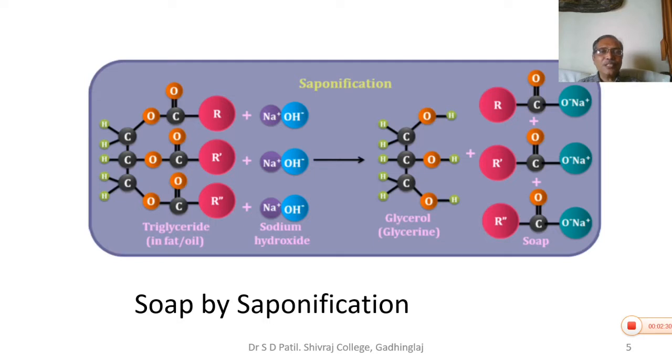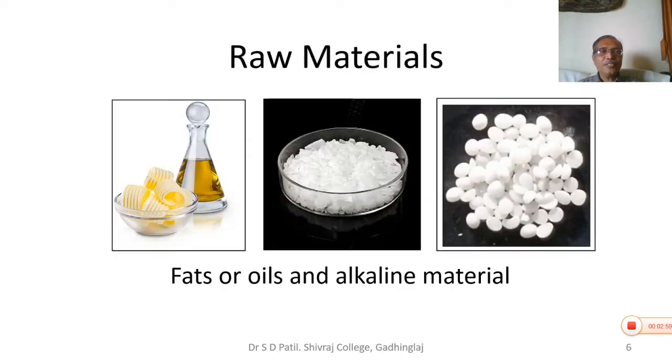During saponification, the triglyceride, a triester of glycerol, undergoes reaction with a suitable alkali, and we get a soap molecule and a byproduct which is glycerol. So this reaction is saponification. The earlier reaction was just neutralization. In the second reaction, your raw material is oil or fat, and again alkali is required. The particular reaction is saponification because we get soap.